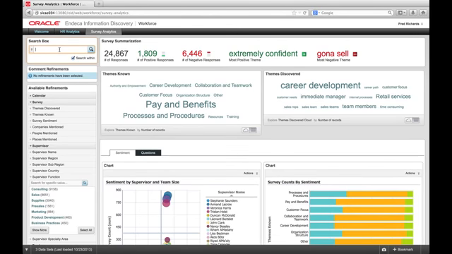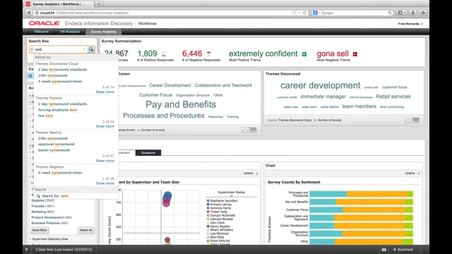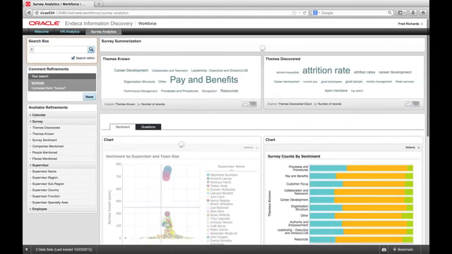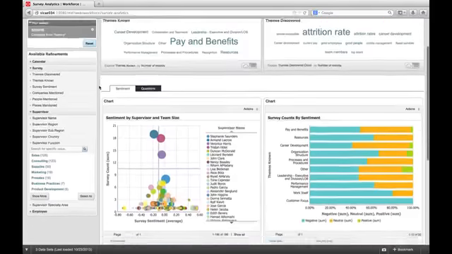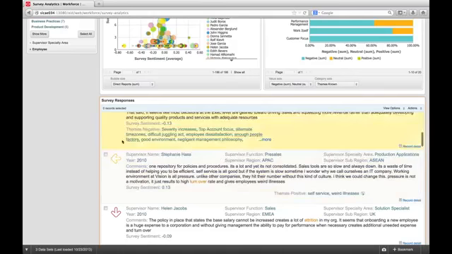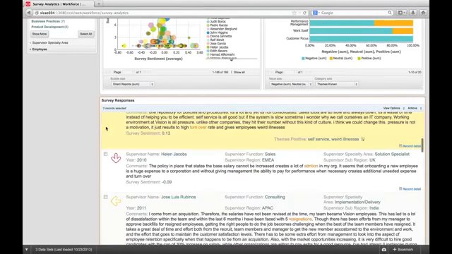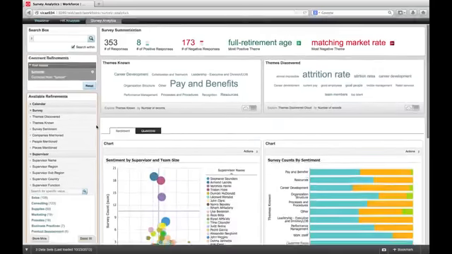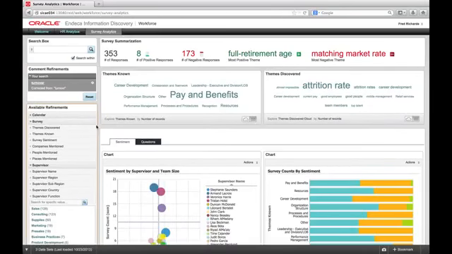Well, on our survey analytics page, we start with a simple search for turnover. And what we're saying is, give me everything that mentions turnover or thesaurus terms such as attrition, resignation, termination, and so on, anywhere in the data. Now look what Endeca Information Discovery does for us. Everything in the UI is dynamically updated. The survey summary metrics have all recalculated in the moment.